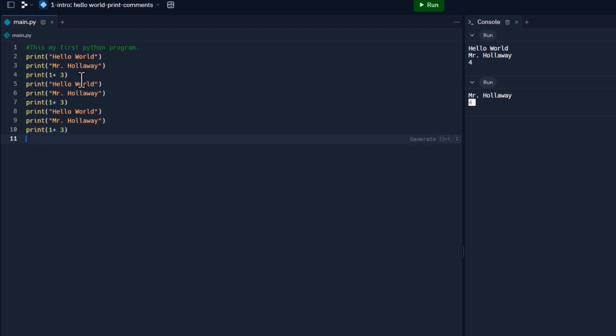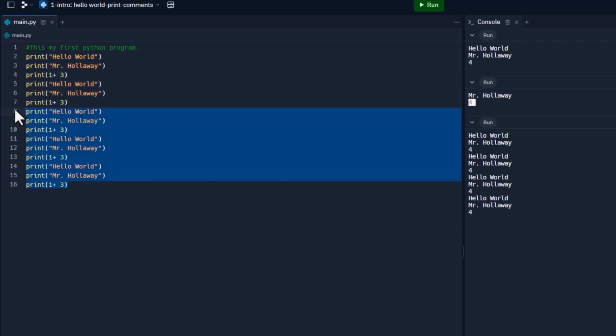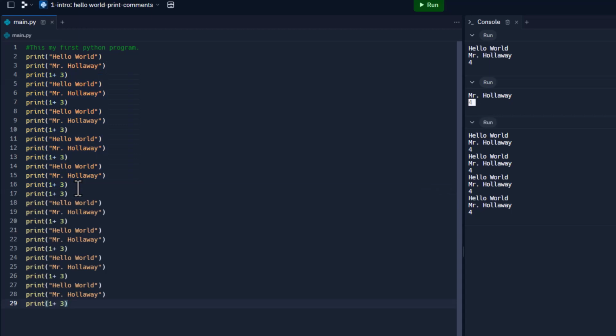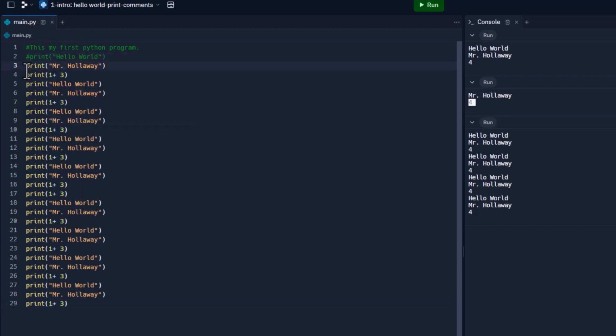I'm going to paste all of this, just do this, and again, I'm using my keyboard shortcuts, and if you haven't taken my keyboard shortcuts course, you can look at it on the channel, and I just printed everything. Now, there may be times when you need to comment a bunch of code out. And it would be pretty tedious to just have to go and comment code out line by line. All right, you don't want to do that.